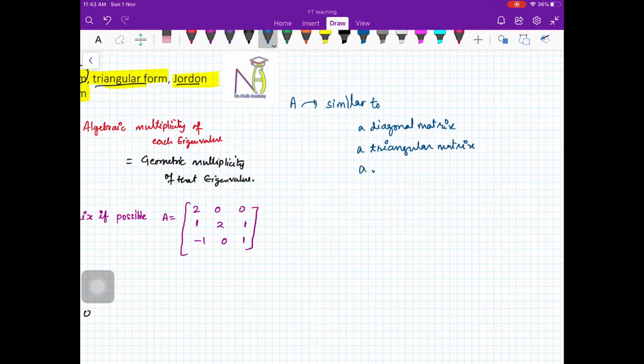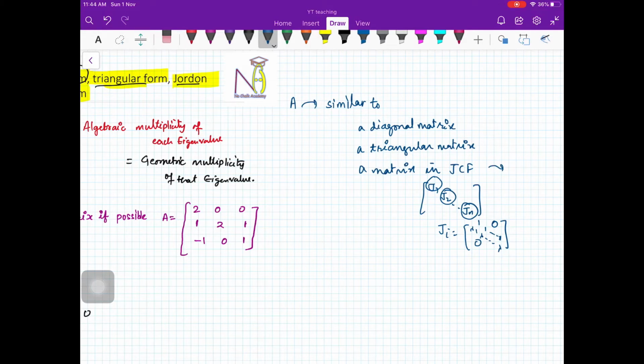If it is similar to a matrix in Jordan canonical form. Now what is a Jordan canonical form? A form where you have J1, J2, up to Jn, where J1, J2, Jn are the Jordan blocks. What are the Jordan blocks? Jordan blocks have lambda on the diagonal, 1s on the upper diagonal, and 0 everywhere else. Then you say that your matrix has a Jordan canonical form.